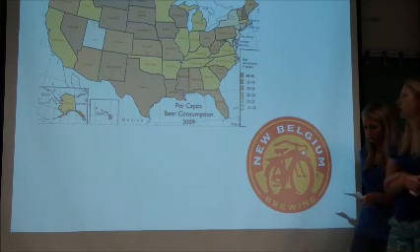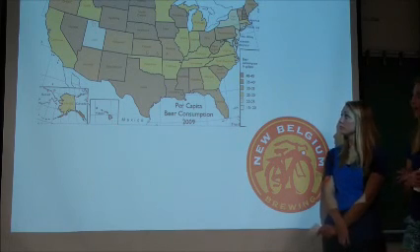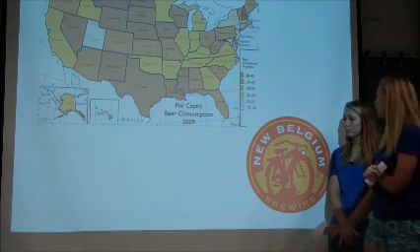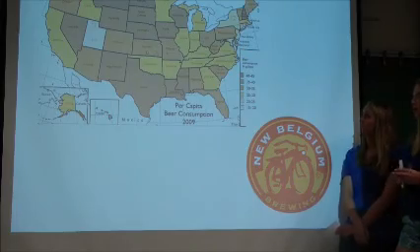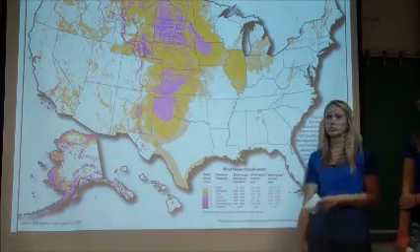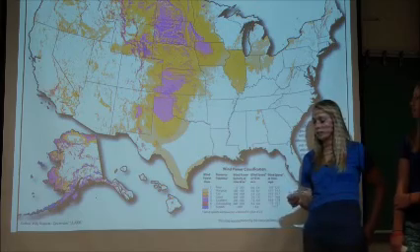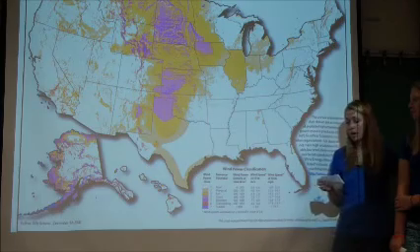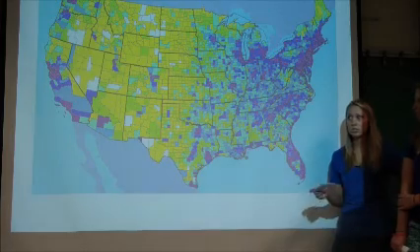Beer consumption is large in the breadbasket area. As of 2012, North Dakota drank the most amount of beer in the United States. They only have 4 breweries in their state, and there's not many breweries in the breadbasket area except right along the edges. This here is of the windmill population that they have going on. The U.S. generates electricity through the windmills, and the top states are Iowa, North and South Dakota, Minnesota, and Kansas. South Dakota leads in wind power production by making 22% of its electricity.